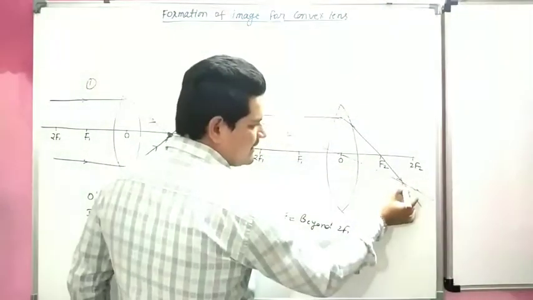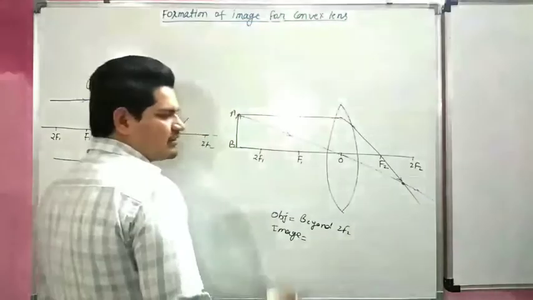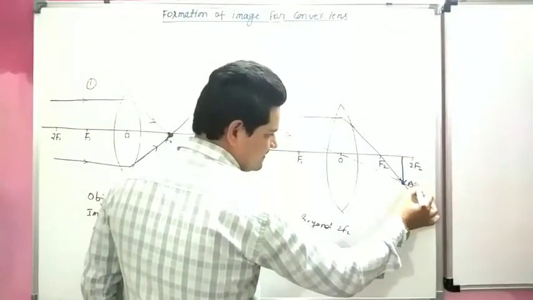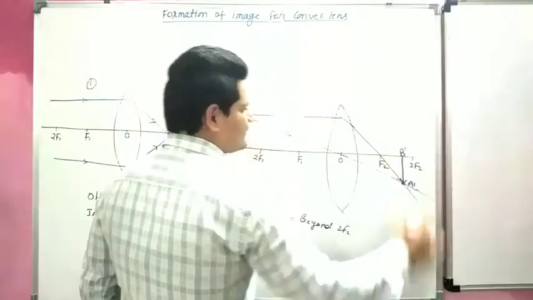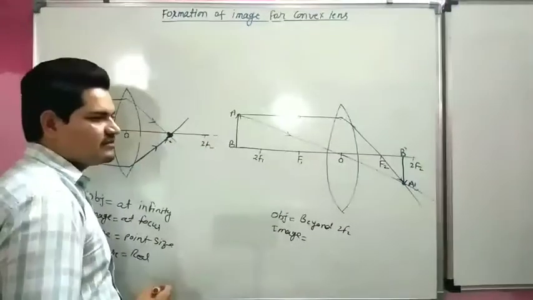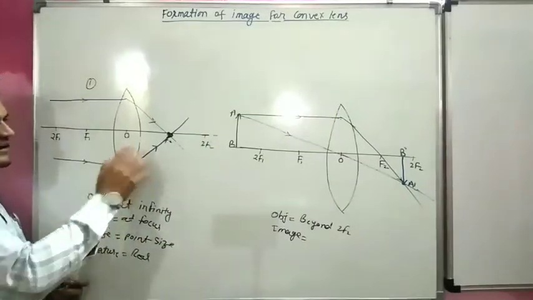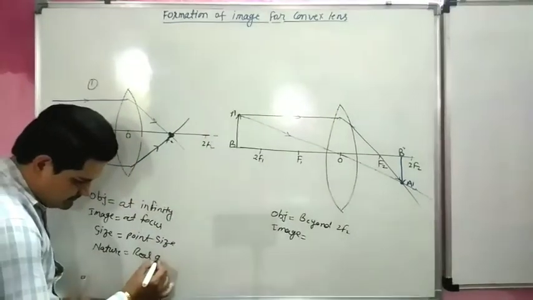So both rays intersect here. This is our image A dash B dash. So this is a real image but inverted.